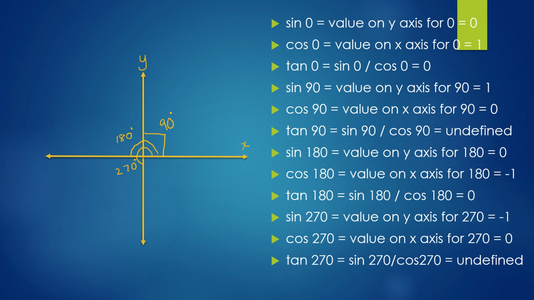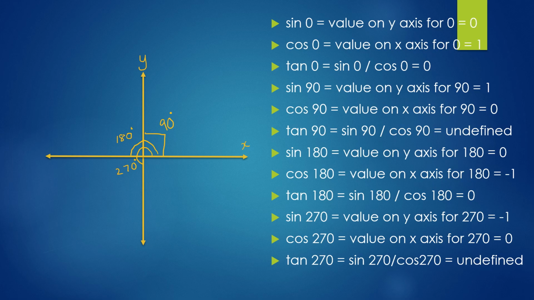Let's do calculation of sine, cos and tan for angles that are not 30, 60. Angles that cannot be drawn on a triangle like 0 degrees, 90 degrees, 180, 270. This can be done through a graph. We plot it on the x and y axis. Understand that the sine of an angle is actually the value on y-axis of a graph, and the cos of an angle is the value on the x-axis on a xy graph.